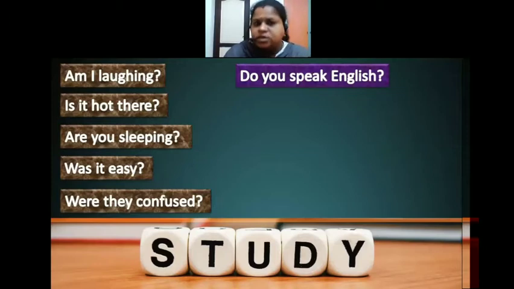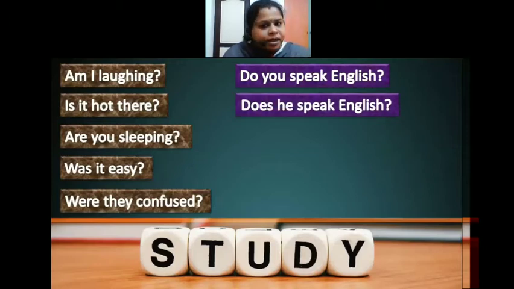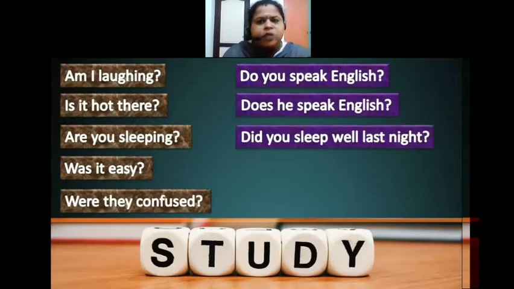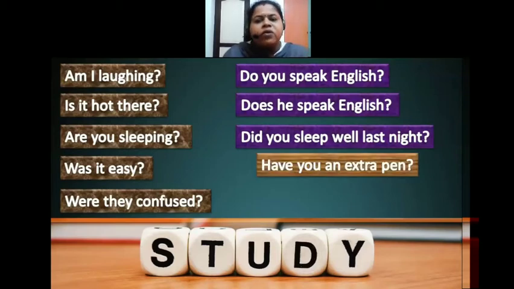Do you speak English? Does he speak English? Did you sleep well last night? Here they are asking about the past tense. Something happened already, so they're asking about it, because they are talking about last night. So, did you sleep well last night? Okay.